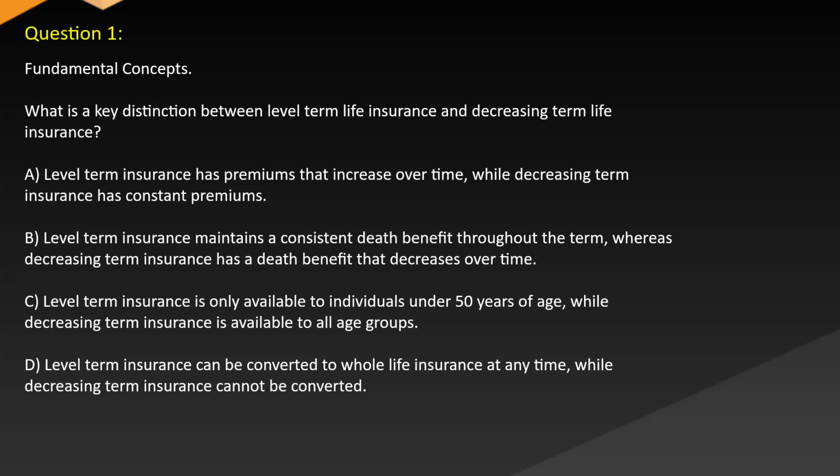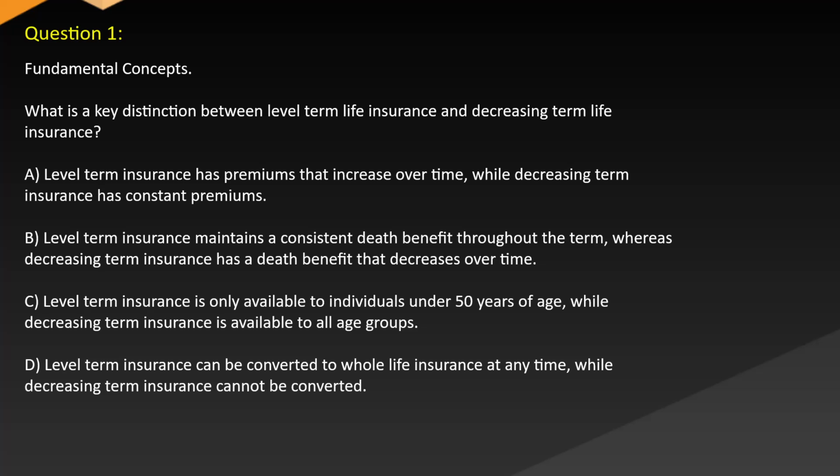Question 1. Fundamental concepts. What is the key distinction between level term life insurance and decreasing term life insurance? A. Level term insurance has premiums that increase over time, while decreasing term insurance has constant premiums. B. Level term insurance maintains a consistent death benefit throughout the term, whereas decreasing term insurance has a death benefit that decreases over time.